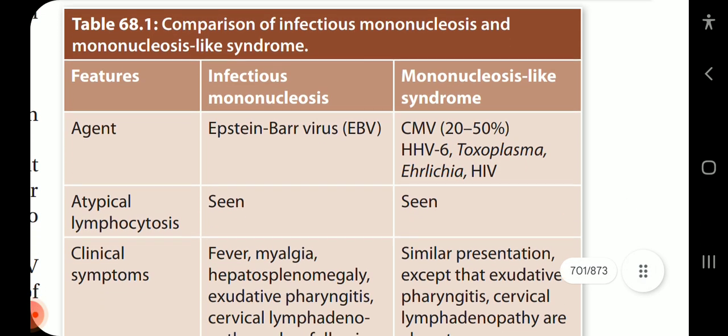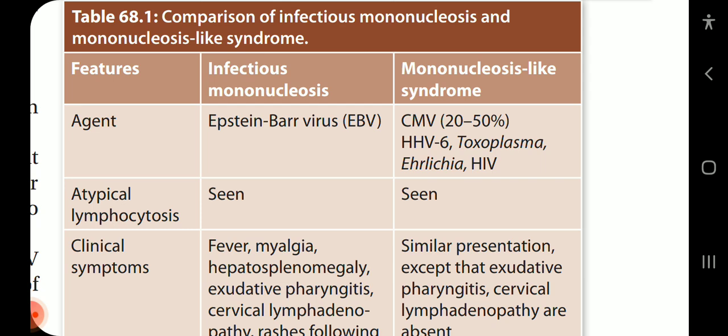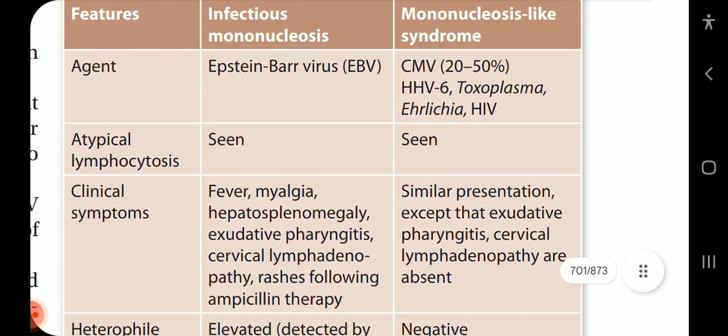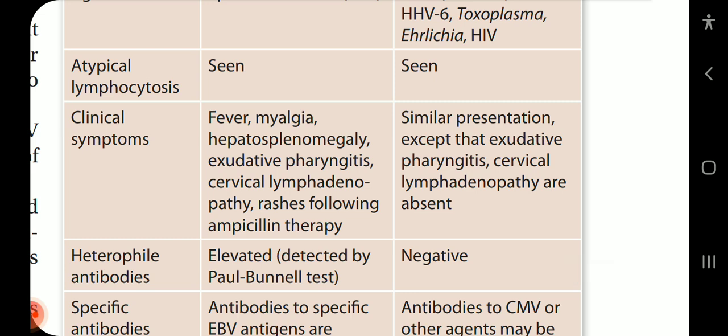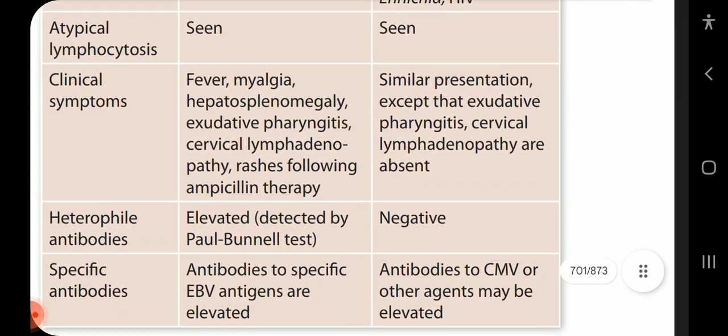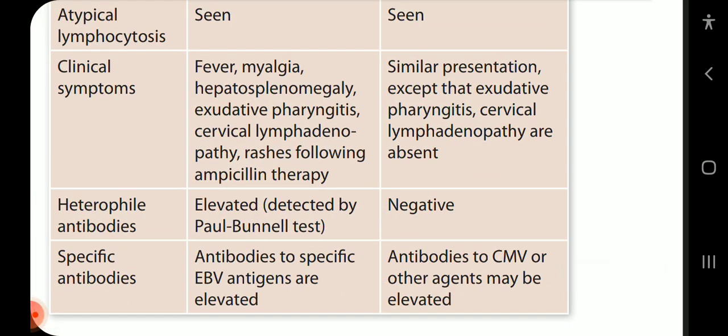Comparison of infectious mononucleosis and mononucleosis-like syndrome. The agent of infectious mononucleosis is Epstein-Barr virus, EBV, while mononucleosis-like syndrome is caused by CMV in 20 to 50%, HHV6, Toxoplasma, Ehrlichia, and HIV. Atypical lymphocytosis is seen in both. Clinical symptoms of Epstein-Barr virus are fever, myalgia, hepatosplenomegaly, exudative pharyngitis, cervical lymphadenopathy, rashes following ampicillin therapy.